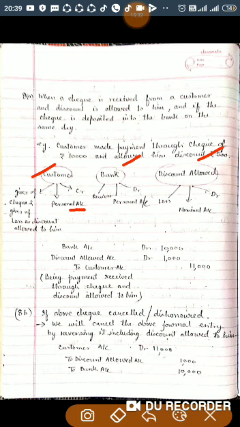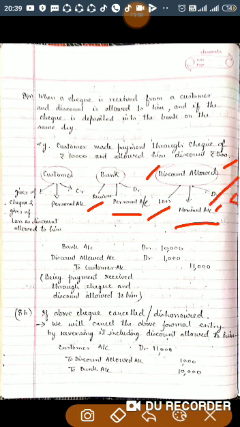So he is the giver of check as well as loss, so he should be credited. Bank, it's a personal account, it is the receiver of check, so it should be debited. Discount allowed, nature of discount allowed is nominal account and it is a loss for the business. Debit all expenses and losses, credit all incomes and gains, so it should be debited, right?